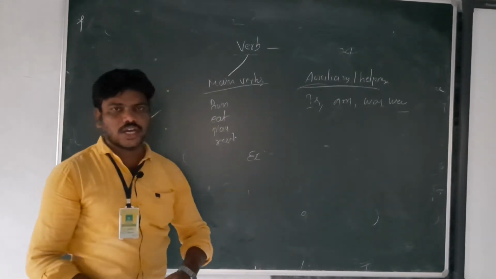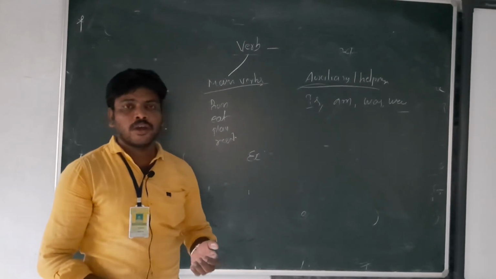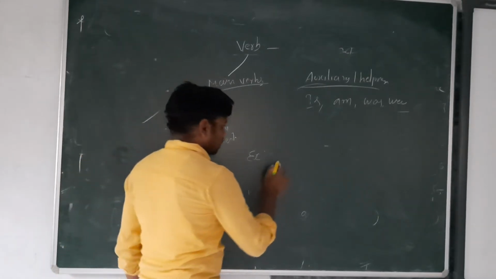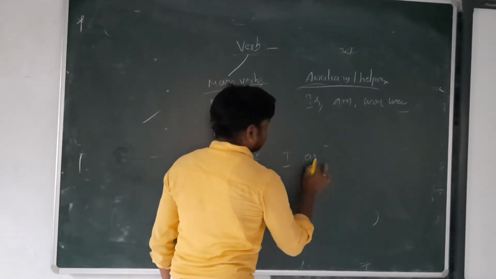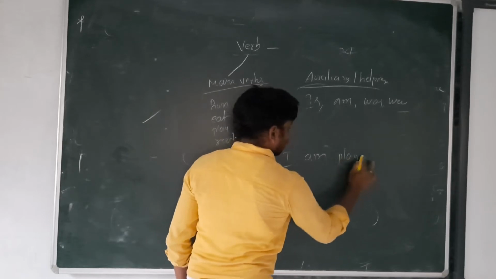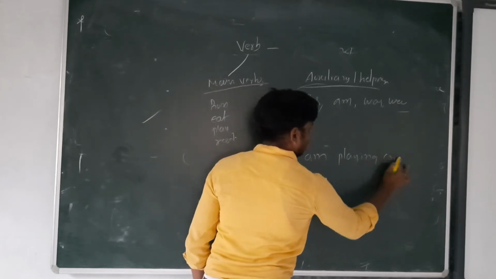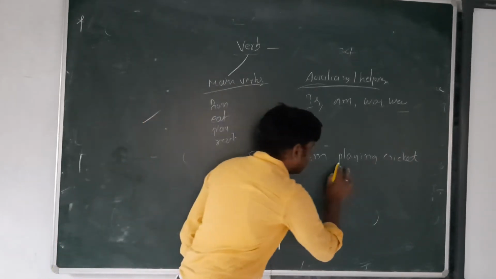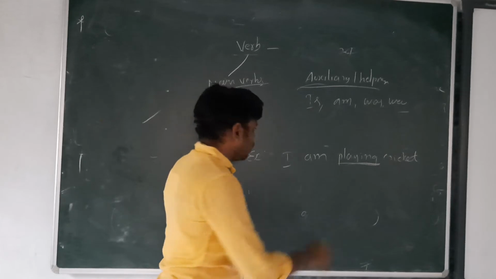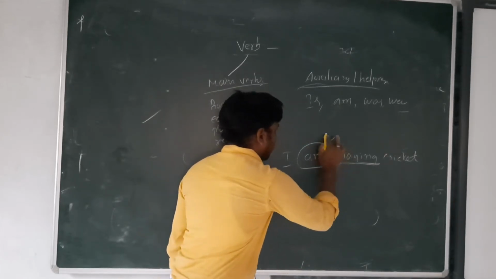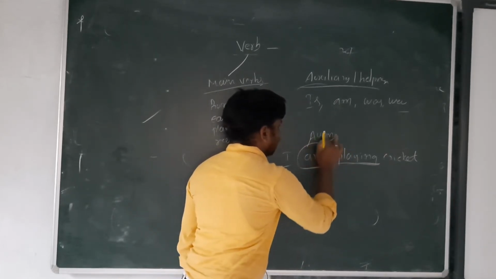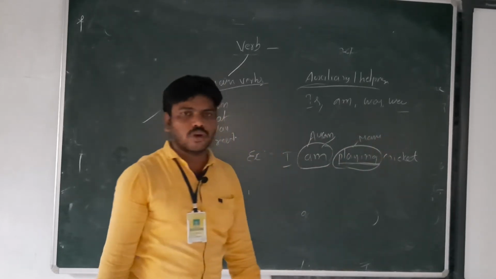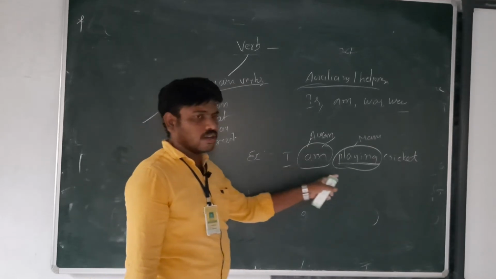For one example, how can we identify whether it is a main verb or an auxiliary verb, a helping verb? For example, "I am playing cricket." Now tell me, what is the main verb in this sentence? The main verb is playing. So what is the auxiliary, the helping verb here? Am. So am is called the auxiliary verb, and playing is called the main verb.